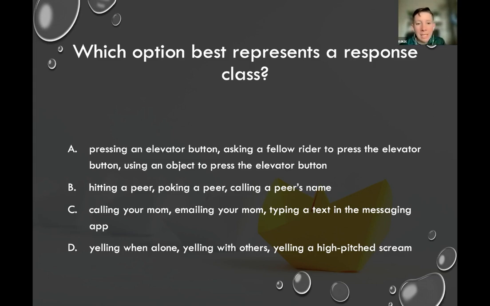And then the last one, yelling when alone, yelling with others, and yelling a high pitched scream. Although this may all result in a loud sound, this is not as clean. When we see this, like best represents a response class, this is not as cleanly given as A, where all of these are going to result in the elevator button being pressed. Yelling with others, like if you were camping and howling at the moon, could end up resulting in a very different thing than yelling a high pitched scream by yourself.